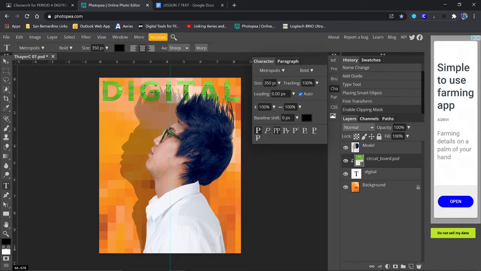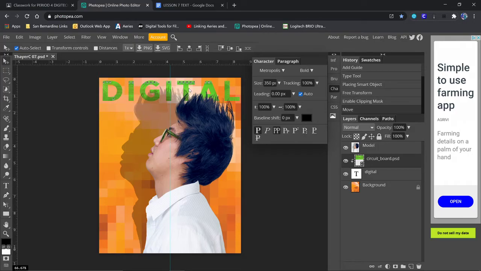Now I don't like that this little white area is here, so I'm going to go to the move tool and drag this up so I can get rid of that little white bit of text. I kind of like it with the little nodes across the top. That's pretty cool. You can adjust it however you want, but I kind of like the look of that. Might move it up just a little bit to get rid of this one on the bottom, but that's pretty cool. Maybe not. Let me step back one.